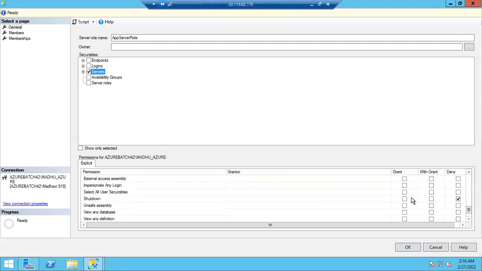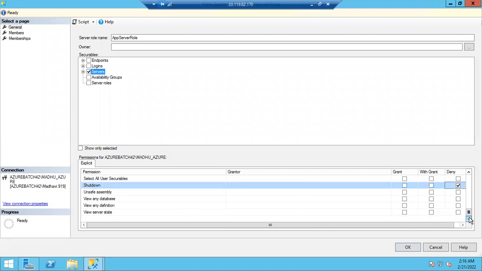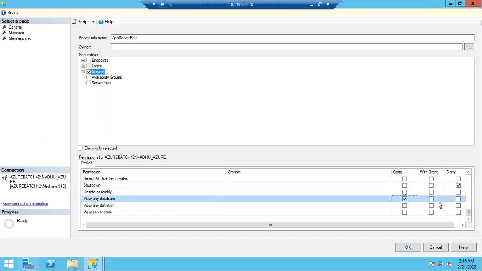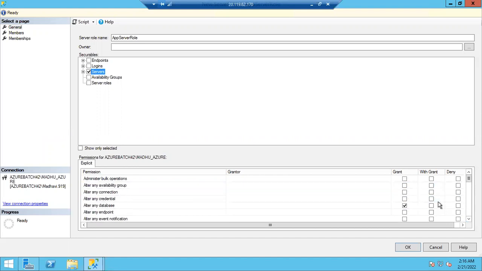Shutdown permission, I'm giving deny. Shutdown, this is shutdown. Done. Shutdown permission, I'm giving deny. Means a member of this particular server role. You view any database, I'm giving grant. These are some permissions I have added. Administer bulk operations, so let me give grant. See guys, you are giving some permissions, you are checking, you are giving grant, you are giving deny.